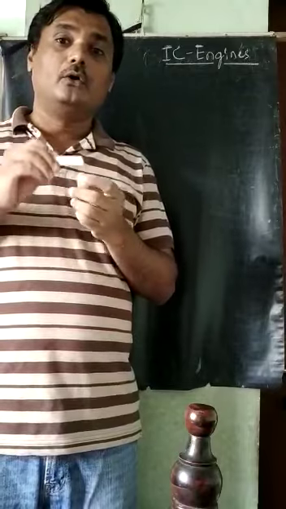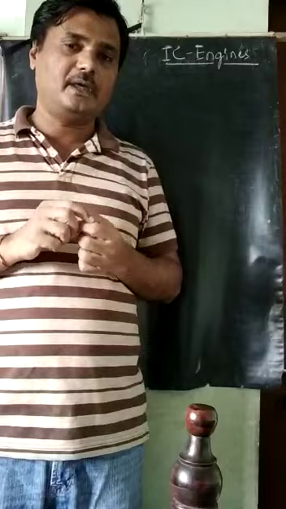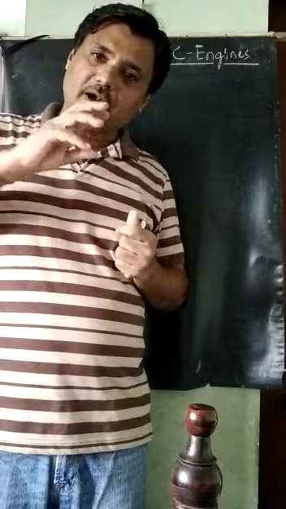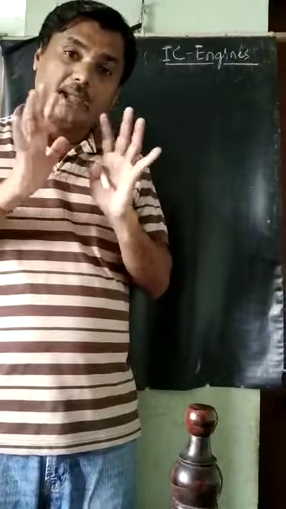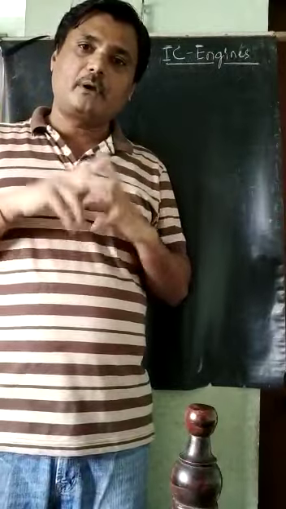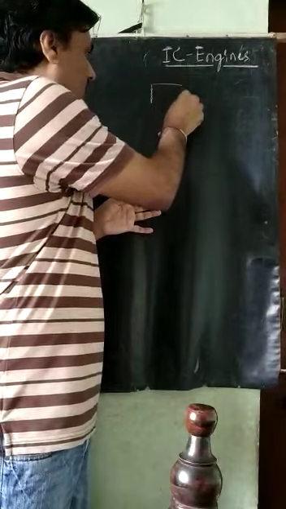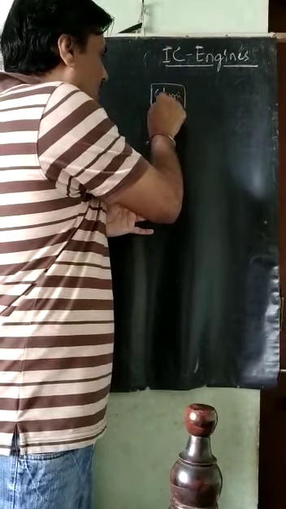It is the rotary mechanical work, meaning some shaft is there, which is called a crankshaft. That crankshaft will start rotating. When this crankshaft starts rotating, we are getting the rotary mechanical energy. From where are we getting it? First, in this case, what do we have here? The chemical energy.